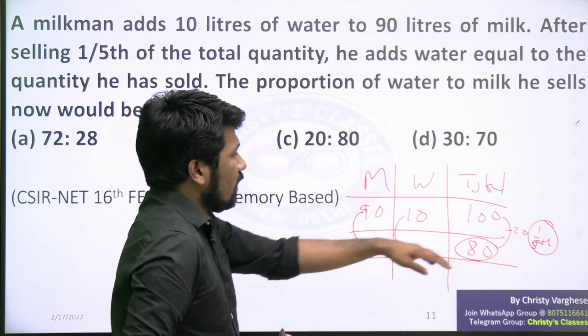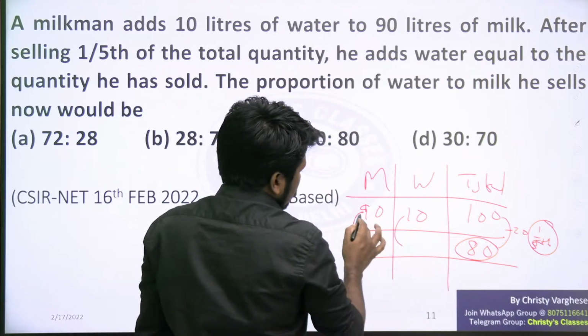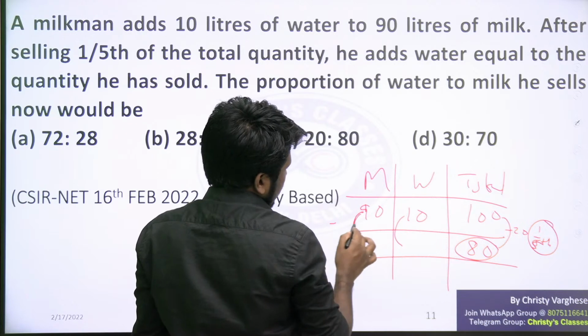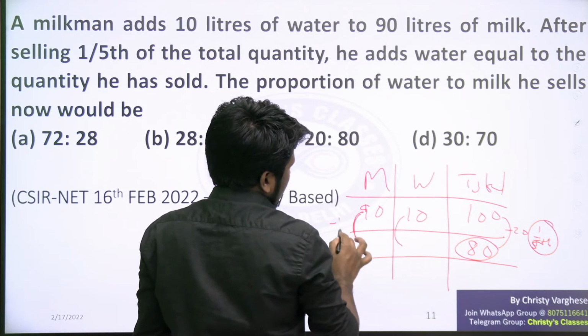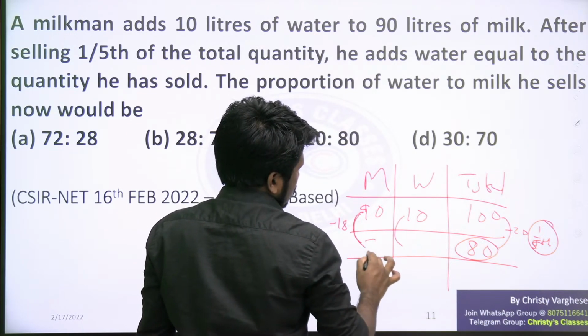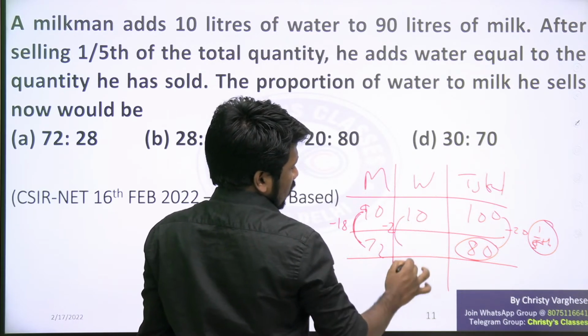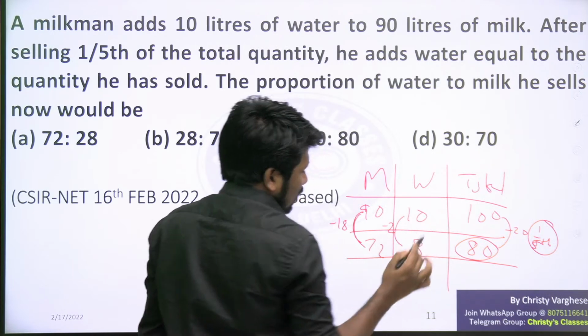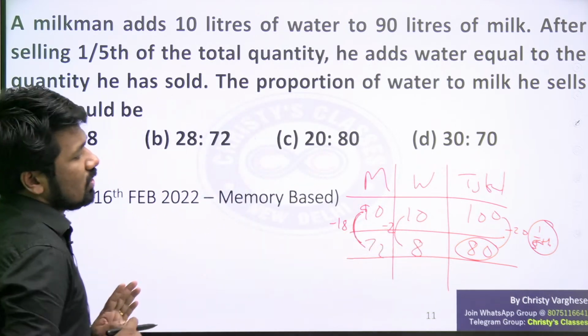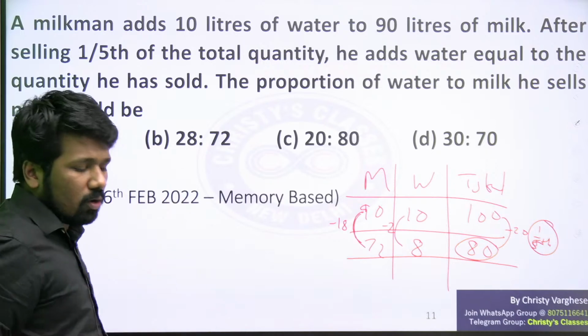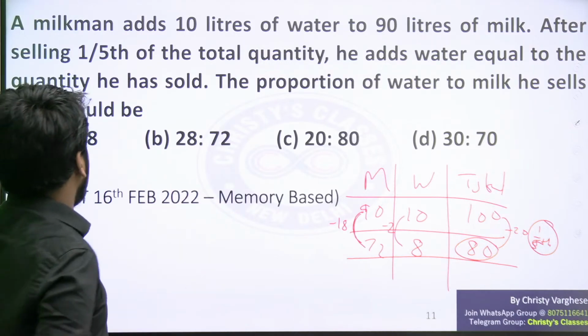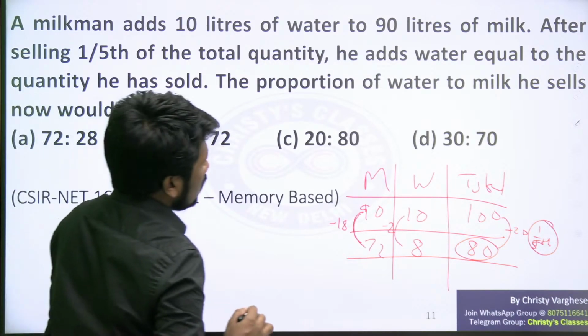In the same way, milk is reduced by 1/5, that means 1/5 of 90, 18 liters, is reduced. And water reduced by 1/5 means 2 liters reduced, as 1/5 of 10 is 2 liters. So that means 8 liters remaining. What is remaining is what we are concerned about. What is already sold is not our concern. Okay, now what happened?